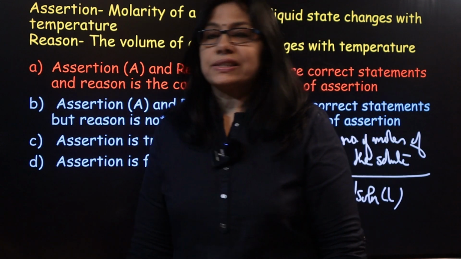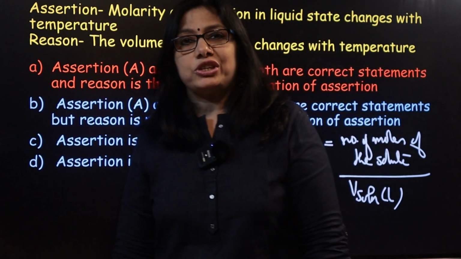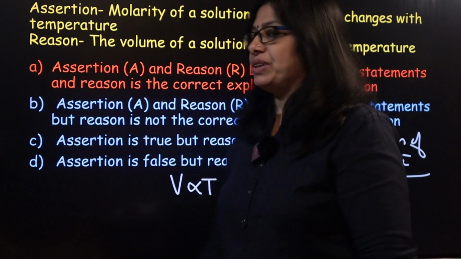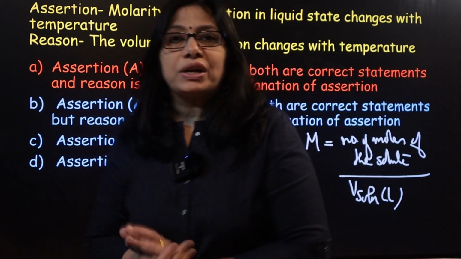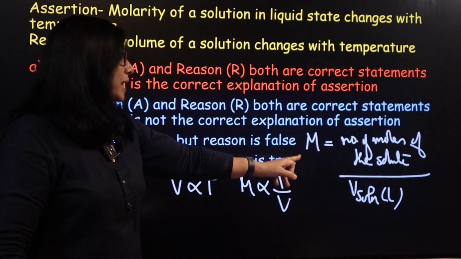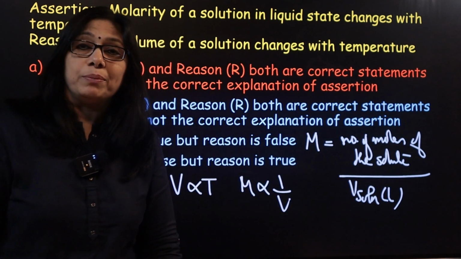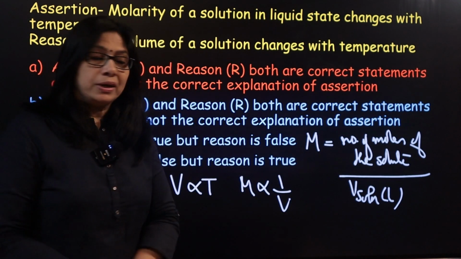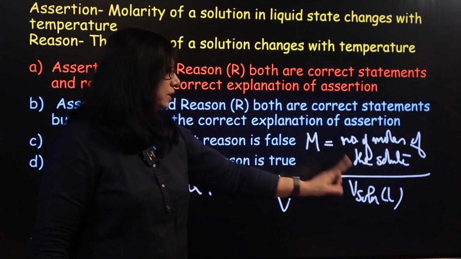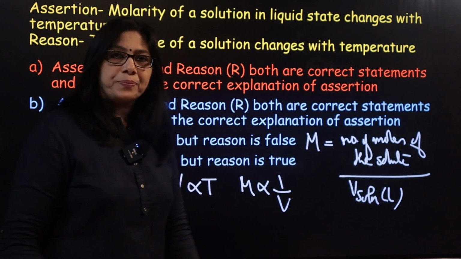Assertion is molarity of a solution in liquid state changes with temperature. And reason, volume of a solution changes with temperature. Do you know the molarity formula? Molarity is the number of moles of the solute divided by the volume of the solution in liters. So volume is coming in the formula, which means molarity depends on volume. And it is inversely proportional to volume, you can see.